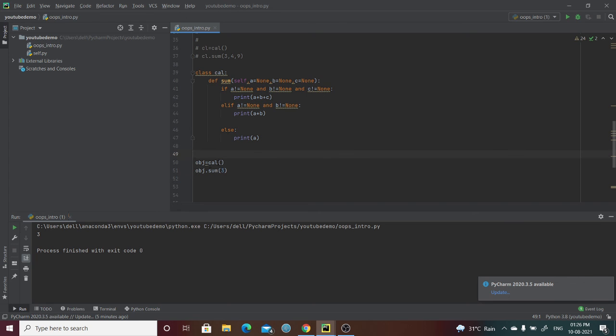So this is one way, and you can also, instead of None, pass 0 and do the summation. So this is how polymorphism works, how similar function names can do multiple or different kinds of work. So this is the basics of polymorphism. Thank you guys, thanks for listening.